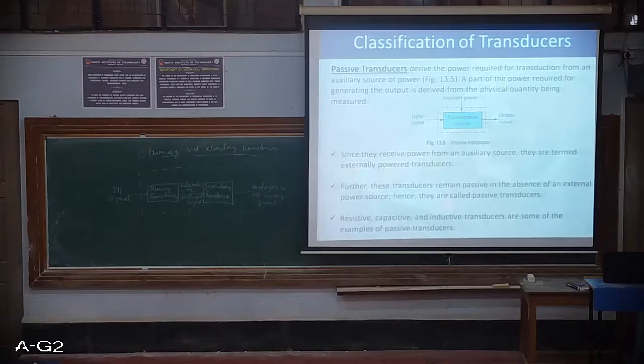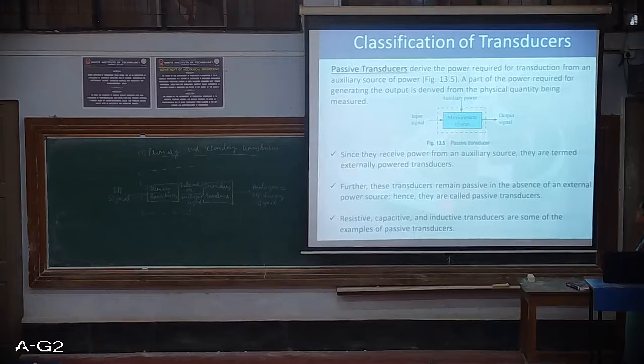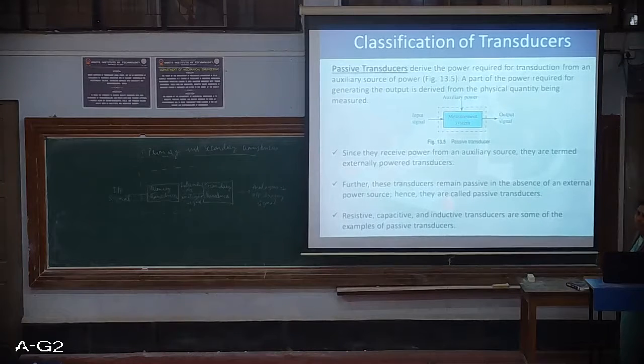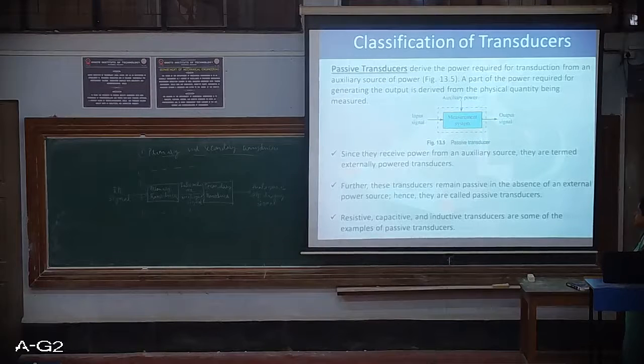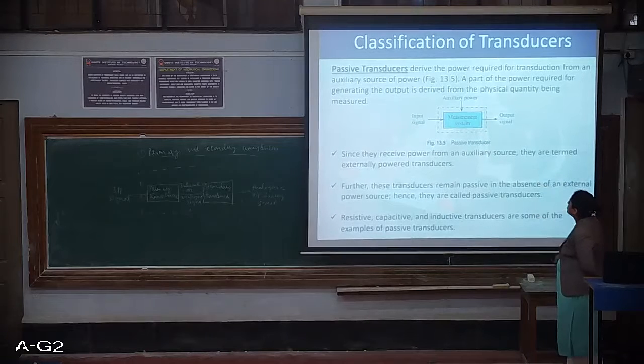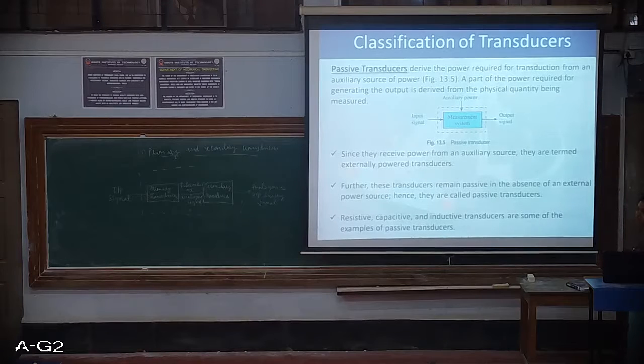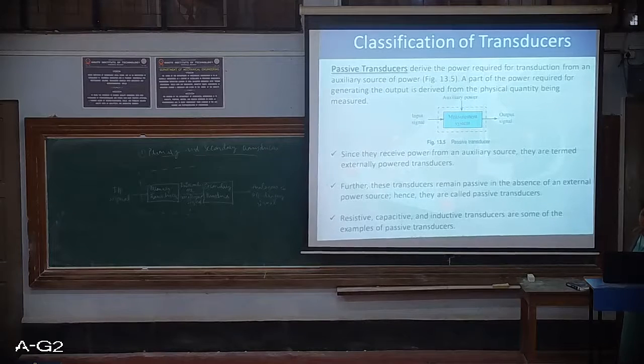Next is the passive transducer. Here you can see there is an auxiliary power supply for the measurement system. There is an input signal, an auxiliary power source and an output signal. So they derive the power required for transduction from an auxiliary source.